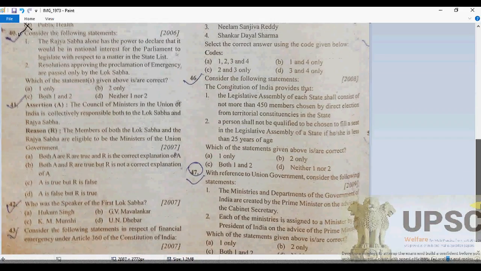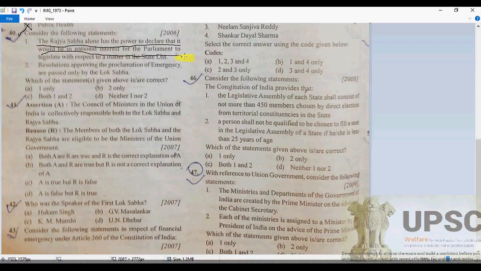Now question 40. Consider the following statement: the Rajya Sabha alone has the power to declare that it would be in the national interest for Parliament to legislate with respect to a matter in the State List. For question 40, I remind you that A is absolutely correct. Why is it so?